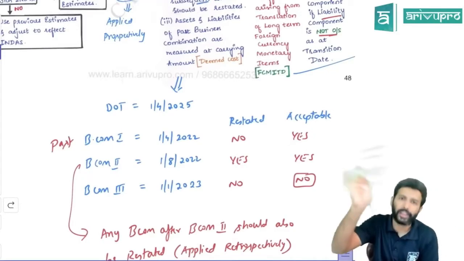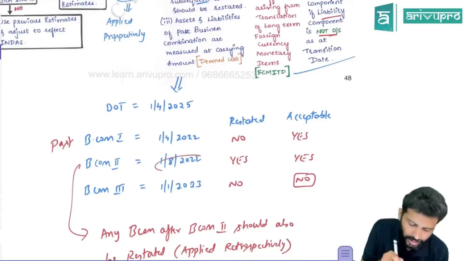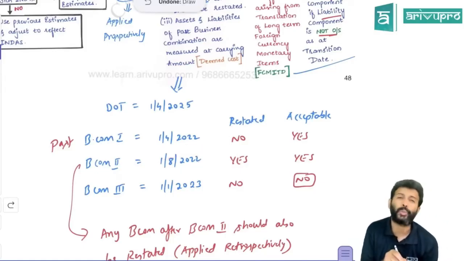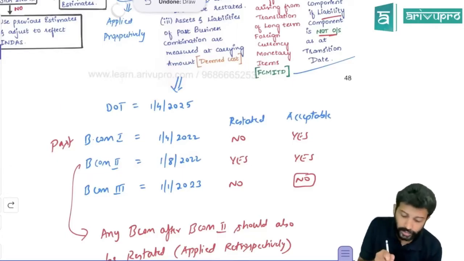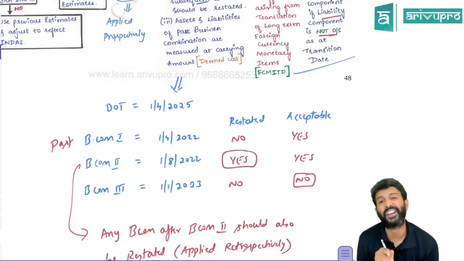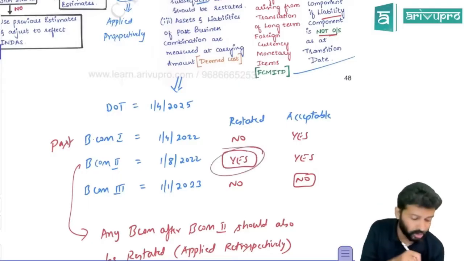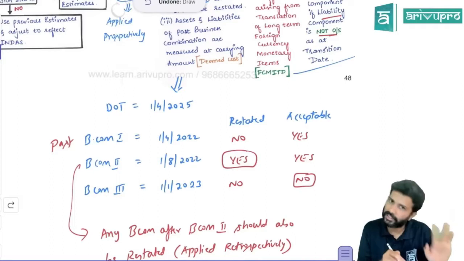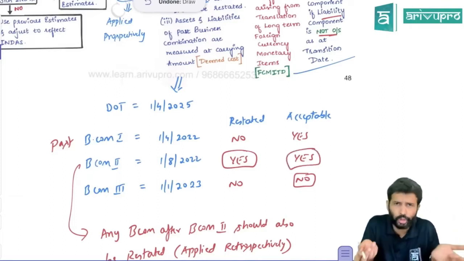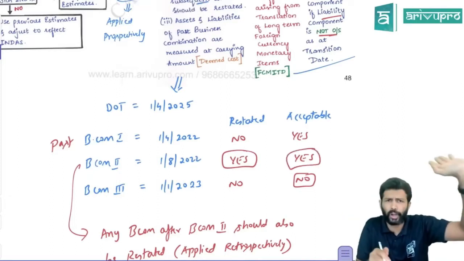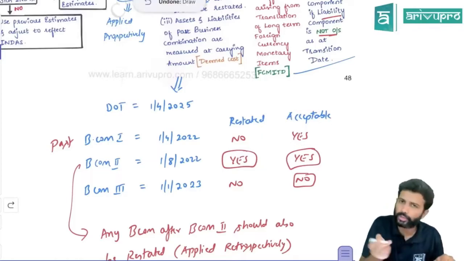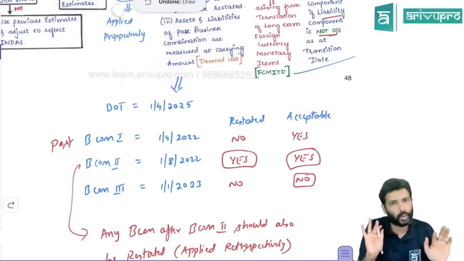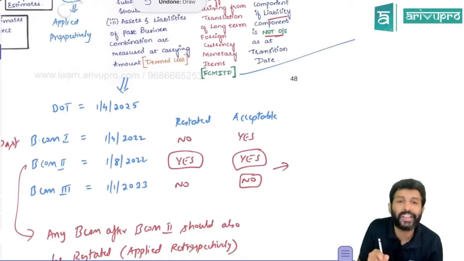Is that acceptable? Yes. Let's say there was one more business combination which happened on 1st August 2022. That is also much before the date of transition. Here, the entity restated retrospectively. They want to apply Ind AS 103 from the beginning, from this day. Is that acceptable? Yeah. Standard says yes, I've given you a shortcut. If you don't want to use the shortcut, take the long cut. So here, first option, the company took the shortcut. Second, they're going for the long cut. So here they have chosen to restate.